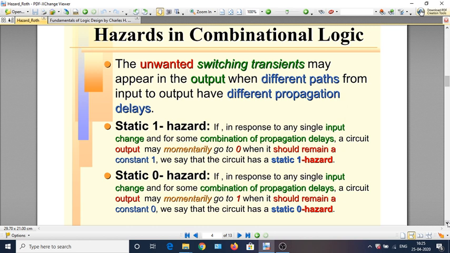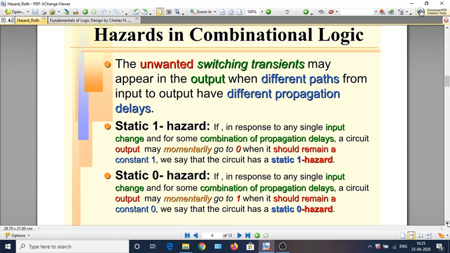In a steady state condition, this is nothing but X or X bar, so logically the value should be 1. Even if X changes from 1 to 0 or 0 to 1, ideally the output of this combination should remain at 1. But let us say X has been 1, and therefore X bar will be 0, and 1 or 0 will be 1. So X has been 1 for some time, the output has been 1. Now let us assume that X changes to 0.